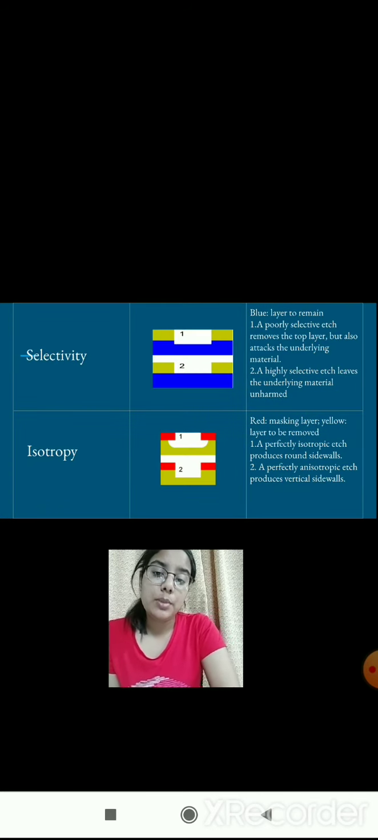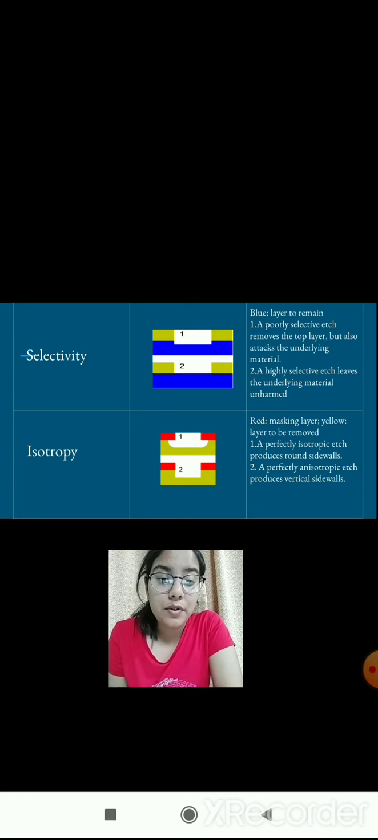This is a diagrammatic representation of the figures of merit. In case of selectivity, in the first diagram, the etchant used is poorly selective because it not only removes the top layer but also the underlying blue layer. In the second figure, the etchant used is highly selective because it leaves the underlying material unharmed. In case of isotropy, the first diagram depicts a perfectly isotropic etch as it produces round side walls, and the second diagram depicts a perfectly anisotropic etch which produces vertical side walls.